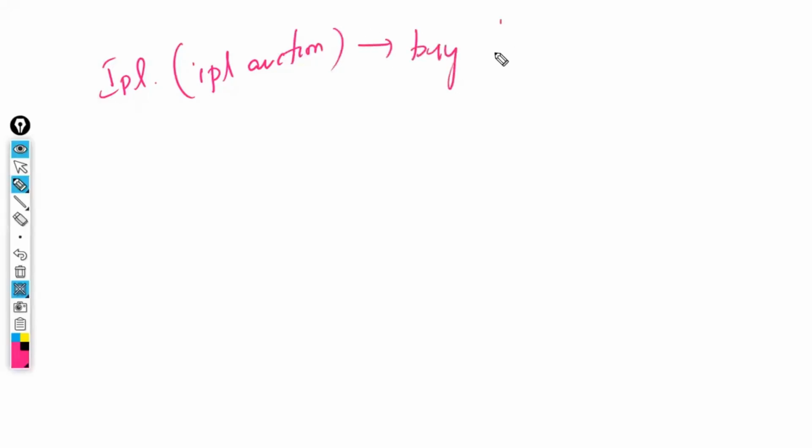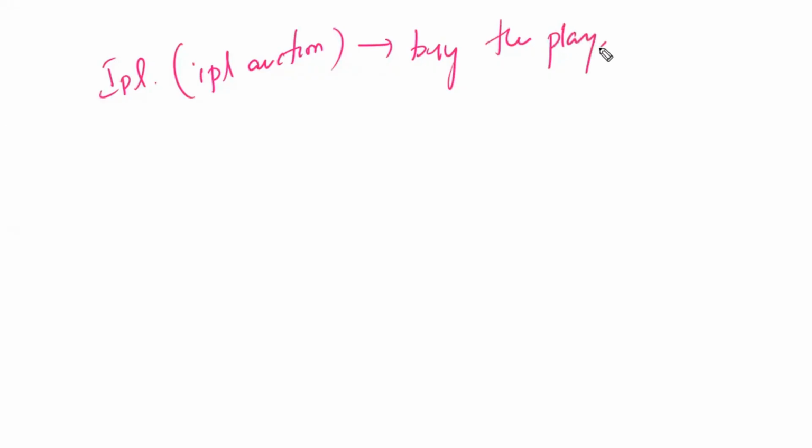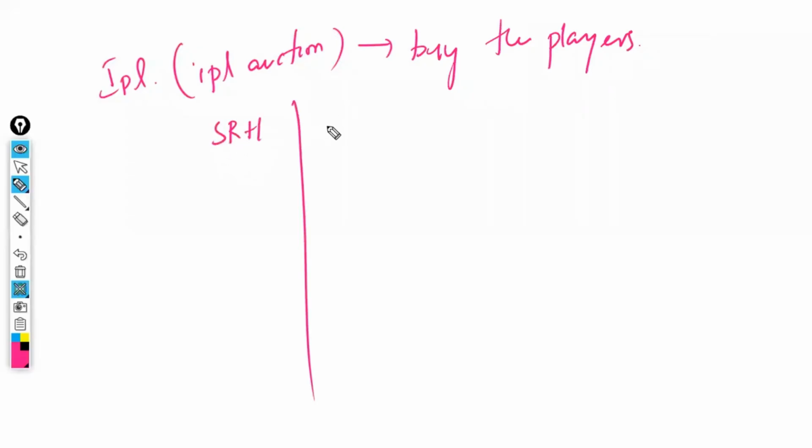Now, let me give you a simple example. Everyone knows the IPL, and in the IPL auction they are going to buy players. Assume that one of the teams is SRH, one is RCB, and one is Mumbai Indians. Assume only three teams are there, not all of them.